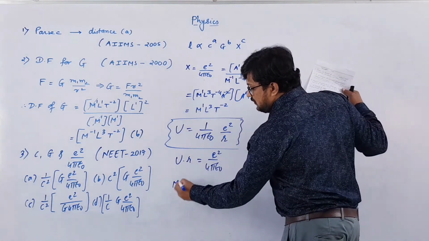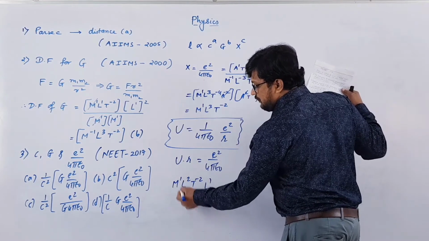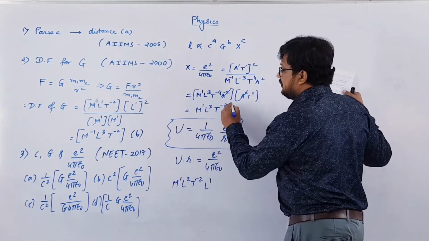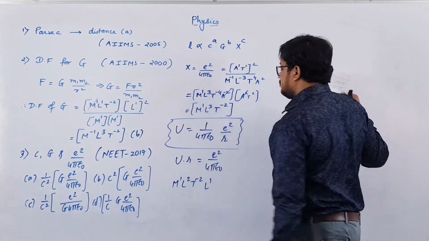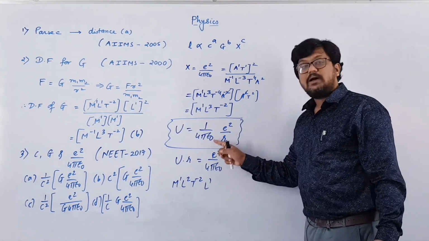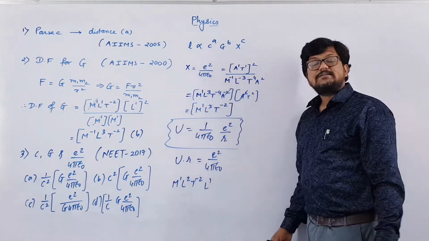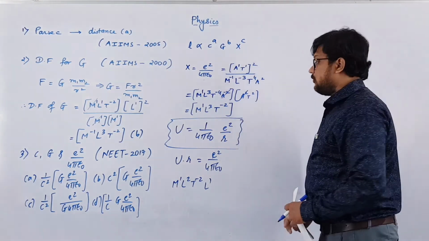Energy is m1 L2 T minus 2 and R is L1. So that will be m1 L3 T minus 2. Clear? So just now we are solving this, but when you come across this formula, you will directly be able to write the dimension formula for x. It is E square by 4 pi epsilon naught. Clear?